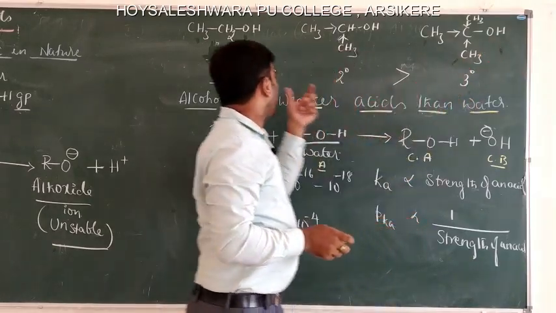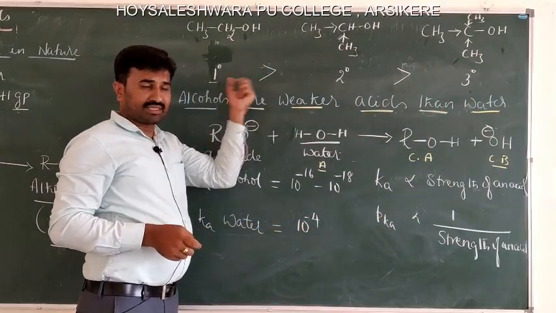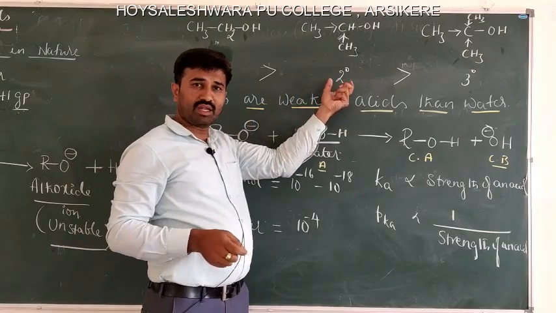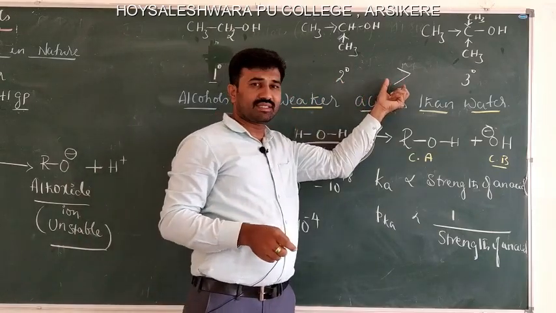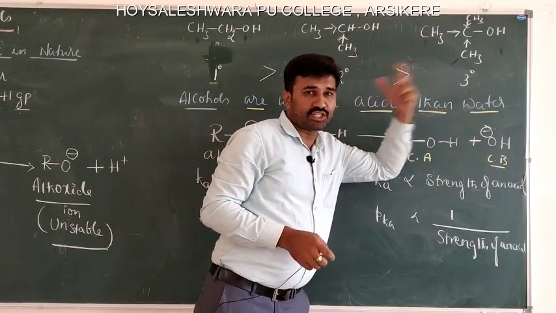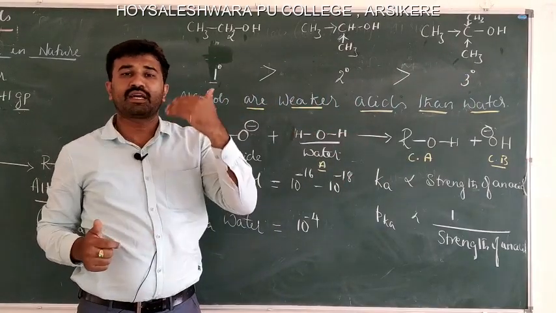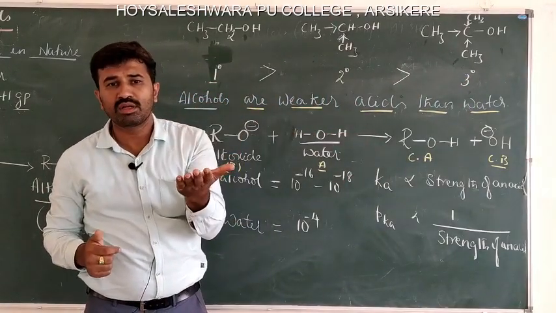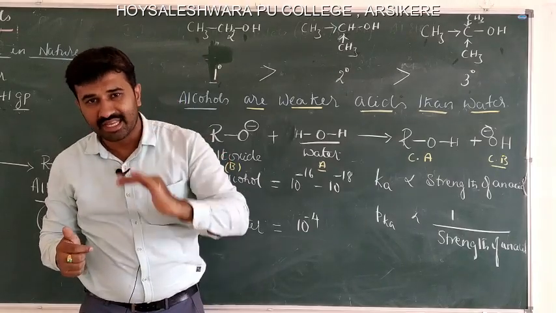Therefore, primary alcohol is more acidic than secondary alcohol, which is more acidic than tertiary alcohol. If alkyl groups are more, acidic character is less.